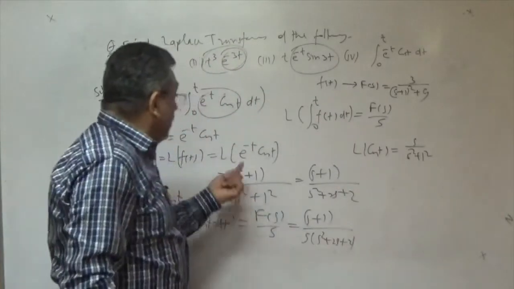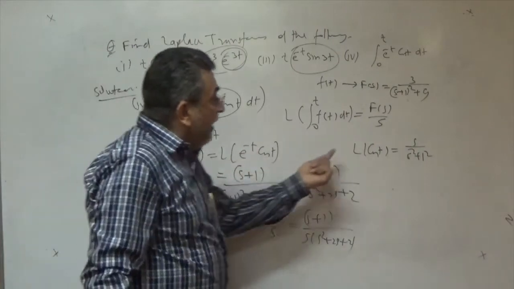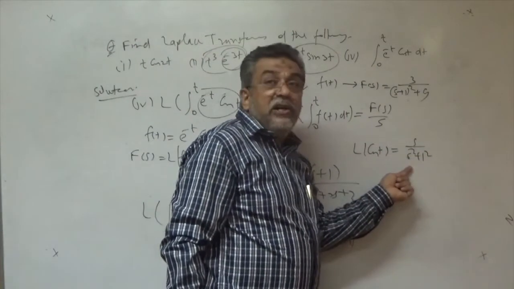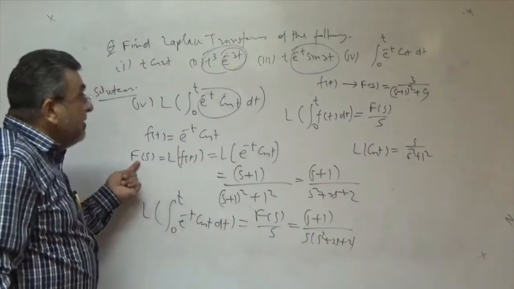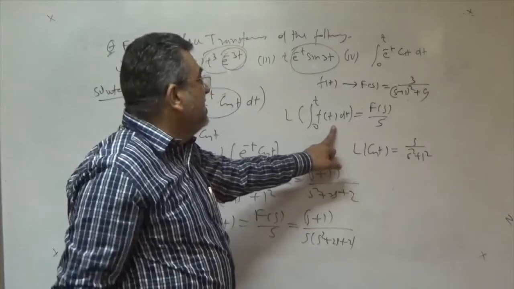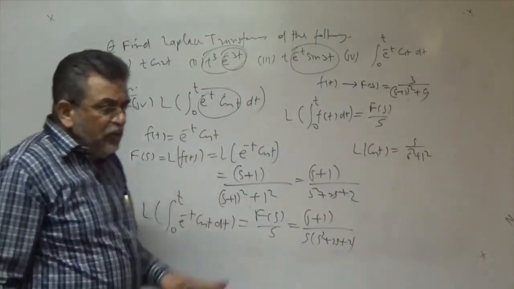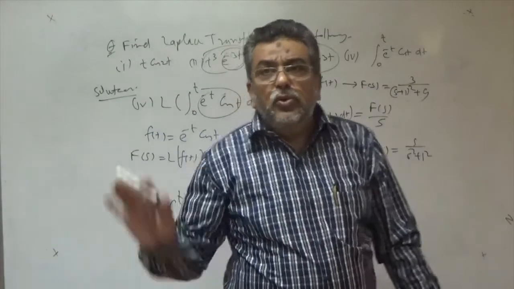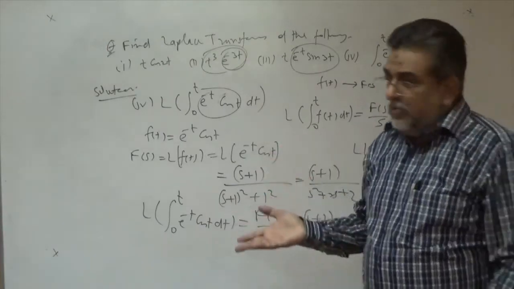And by the first shifting theorem, e to the power minus t is multiplied, so a equals minus 1. So you only have to replace in this function s by s plus 1. So we get this one, and this is our F(s). And by the formula of the Laplace transform of integral, which I just proved, this is capital F(s) upon s. So, right?